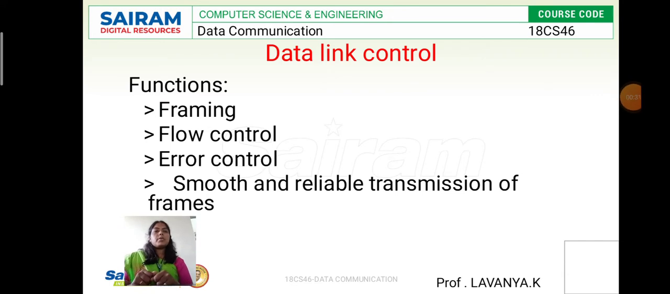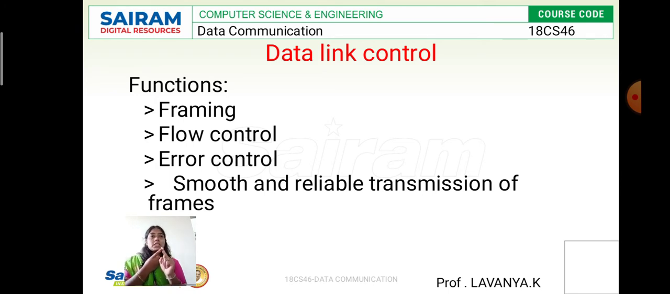Here I am going to explain the services. What are the services of the data link layer? See, the data link layer usually consists of two types of services: one is connectionless services as well as connection oriented services.